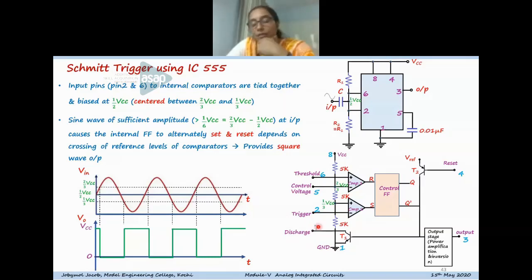It cannot be connected to VCC, because if we connect that to VCC, whenever the transition takes place, it will make the transistor turn on and off. So normally it can be connected to ground, but it is not connected to VCC.